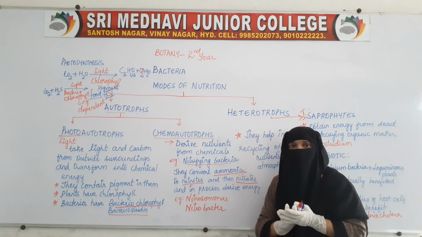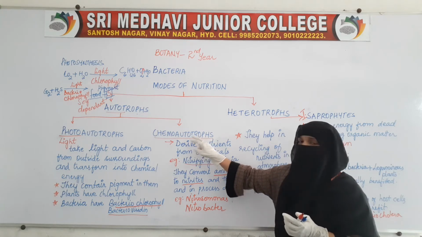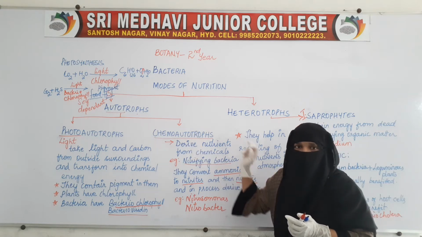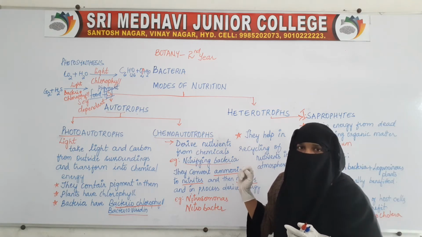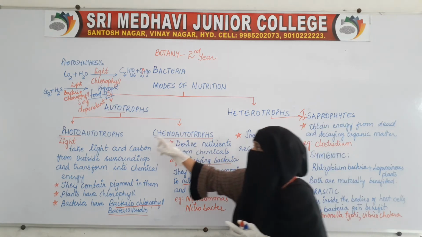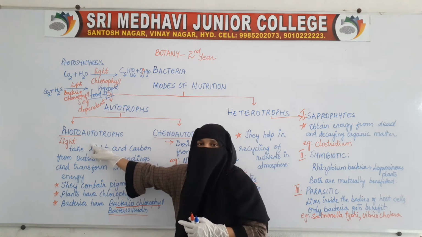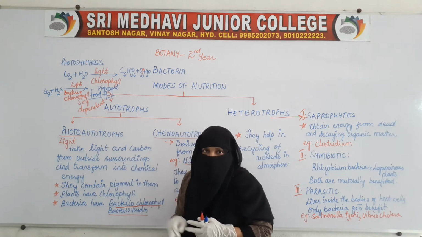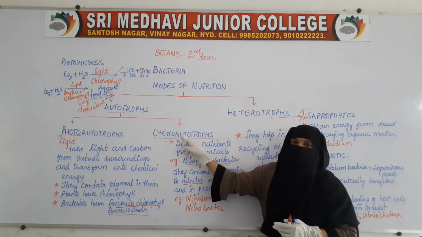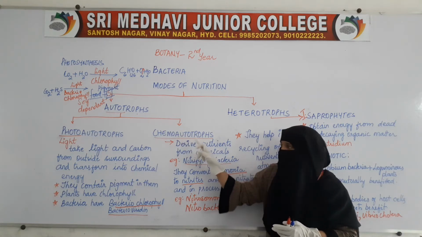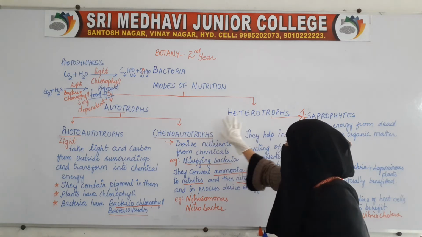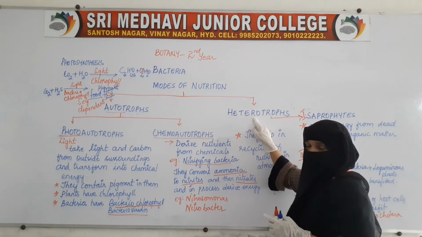The simple thing which we need to remember is the bacteria which take inorganic chemicals for obtaining the energy are called chemoautotrophs. The bacteria which use sunlight as the source of energy to derive their nutrients are called photoautotrophs, and the bacteria which use chemicals to derive the energy are called chemoautotrophs.